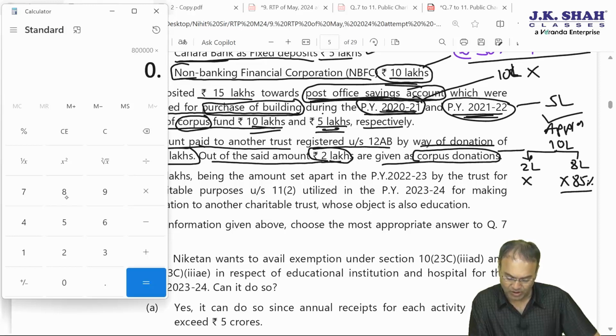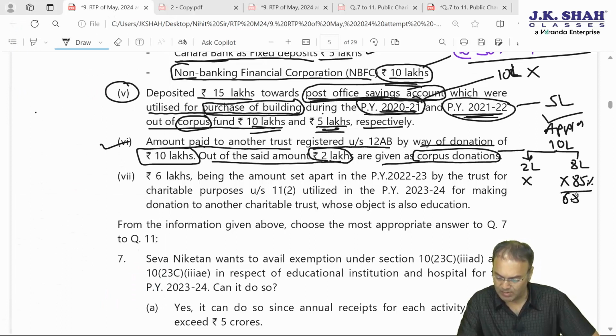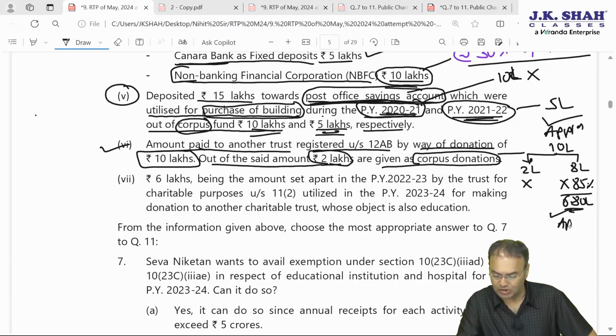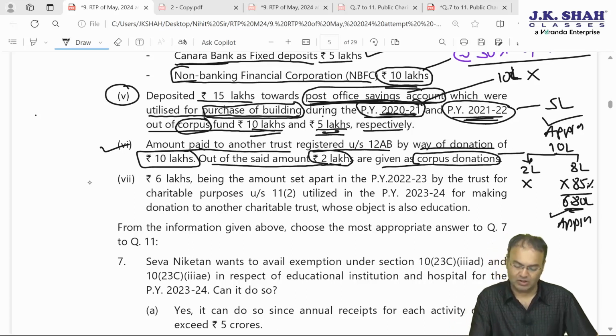8 lakh into 0.85%, that is 6 lakhs 80,000. I remember the figure. So out of 10 lakh rupees donated to another trust, 6.8 lakh will be considered as application of income. I am writing it down, application. The 7th and the last point, a big question it is.